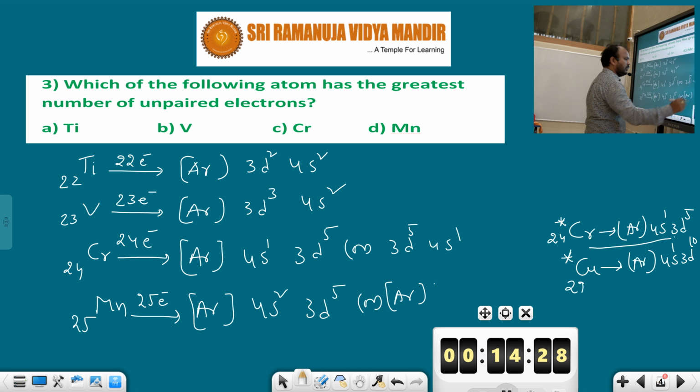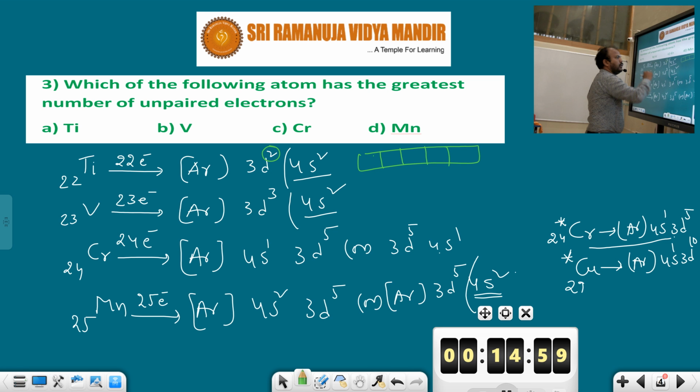Here 4s is completely filled, because the maximum number of electrons in s is 2. That's why s is fully filled. Here also s is fully filled. Here s is having one unpaired electron. Here also s is fully filled. For the remaining, you should focus on where the electrons are: the d subshell. Here d contains 2 electrons, 1, 2. Here how many? d is made up of 5 orbitals, but here 3 electrons are there, 1, 2, 3. Here s is having 1 electron. s is made up of 1 orbital, so 4s1 means 1 electron.